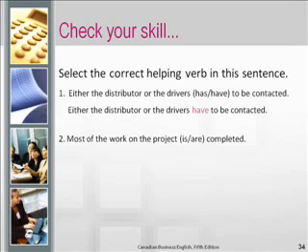In the second example, most of the work on the project is or are completed. What do you think? Most is an indefinite pronoun that can be either singular or plural, depending on what the prepositional subject is. The prepositional subject project is singular, and the verb is also singular.